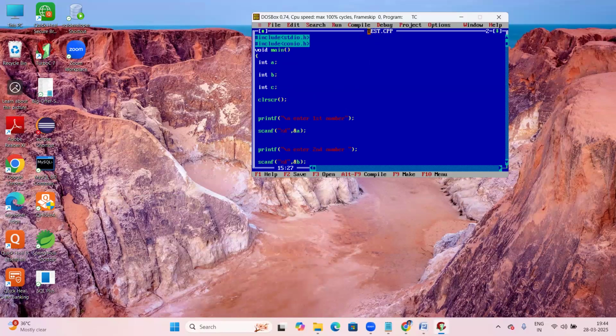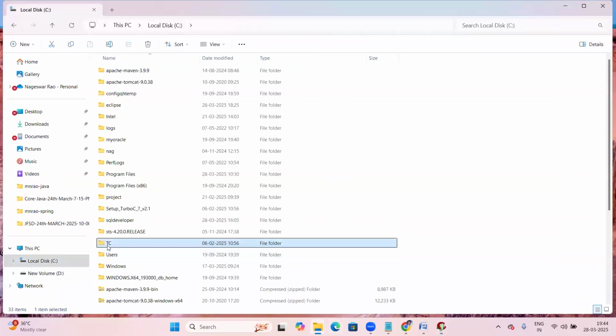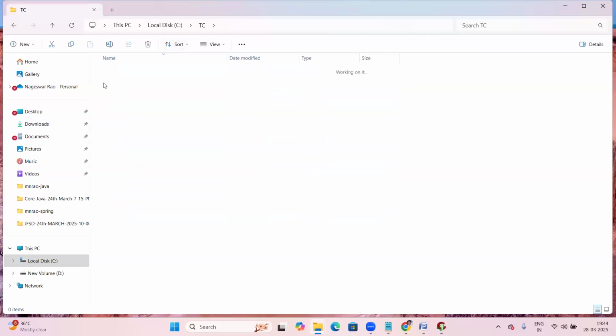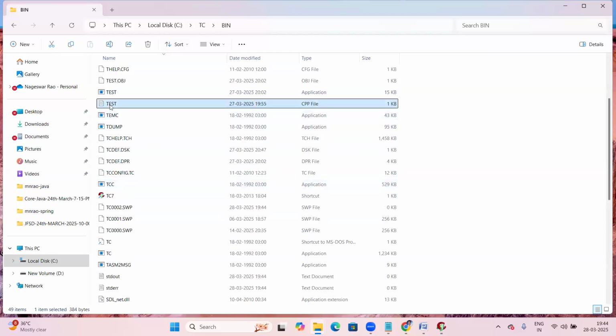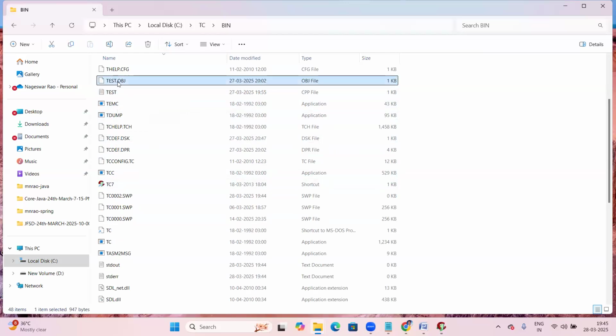The name of the program file is test.cpp. Behind this, in the C drive, TC means Turbo C, which is installed here. Open the bin folder. Here you can see the test file. Yesterday we discussed something about the exe file, and I'm repeating the topic once again. I'm deleting all the related files.